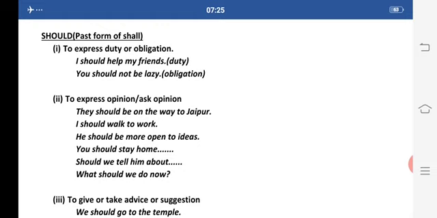You should not be lazy, a kind of obligation. To express opinion, or ask opinion. If we want to express any opinion, if we want to get any opinion, we can use should. This should be on the way to Jaipur. Now this is my opinion.